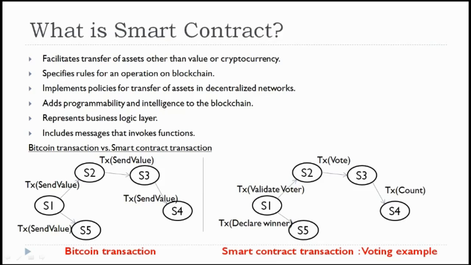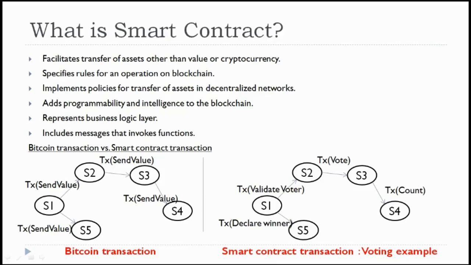This smart contract facilitates transfer of assets other than value or cryptocurrency. Any asset can be transferred upon some conditions, like, as I told you, the shifting of some property from the power of attorney to the concerned children who attain 18 years of age. So here there is no cryptocurrency involved, but some asset has been transferred.